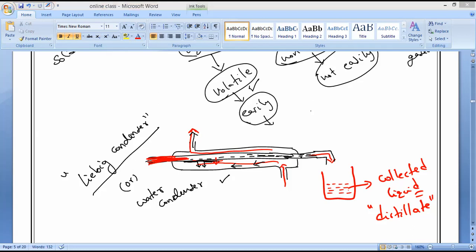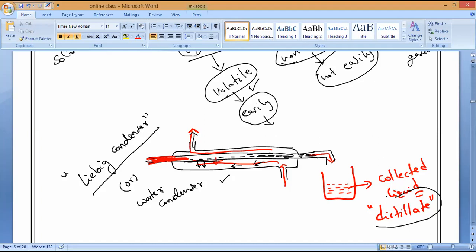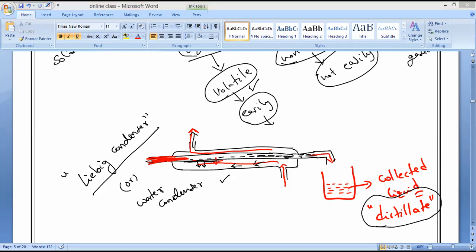Whatever liquid evaporates will pass through this condenser. The condenser will cool the gas and collect the liquid in a separate beaker. The liquid which we collected, what do we call it? Distillate. That is what you have to remember. So this is how it happens. Now we will see how we can use the distillation technique to separate a salt water mixture or salt solution.